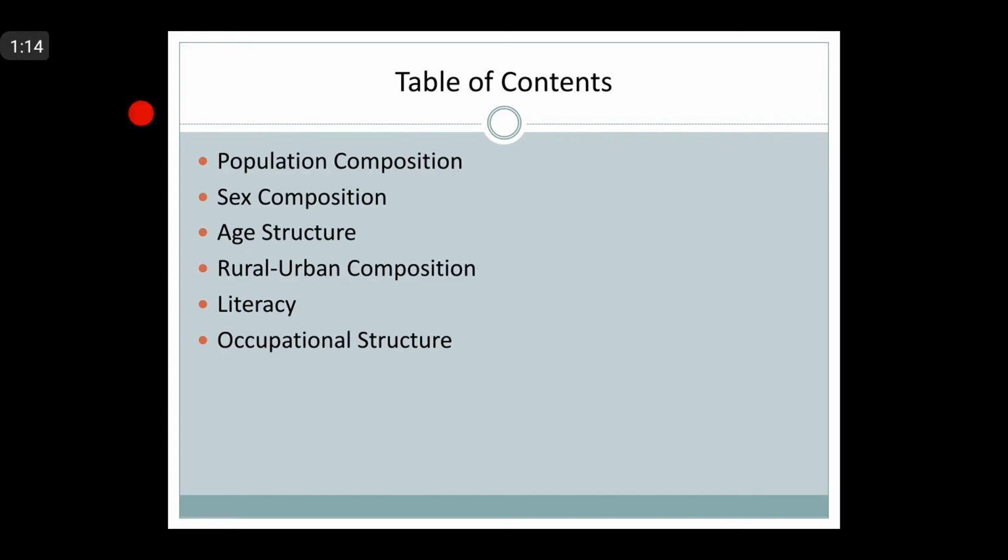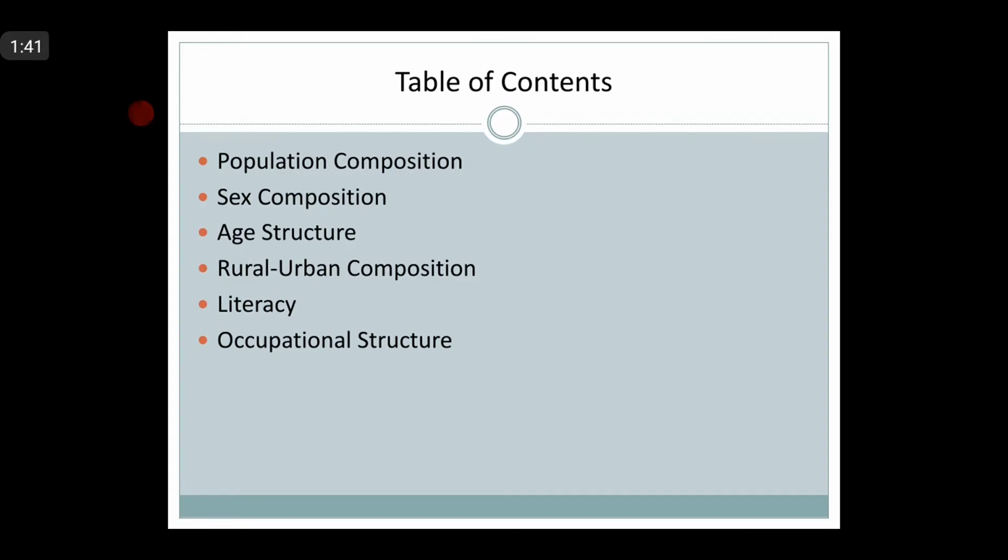Population composition represents the diversity of people of any country in relation to people's age, sex, residence, occupation, and education. Okay, people of any country are diverse in many respects, right?